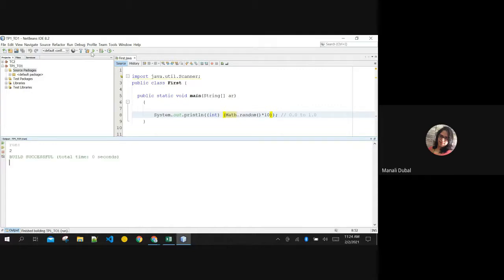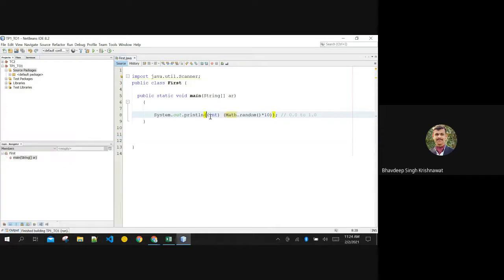Ma'am, we can add a number before, like if we want from 11 to 20, we can add 10 plus this function.